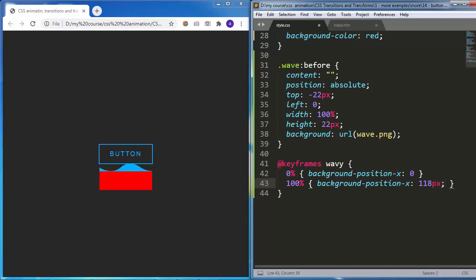And this 118 pixels is the width of the image. So the position of the image will change from 0 to its full width, and it will give us the effect we want.